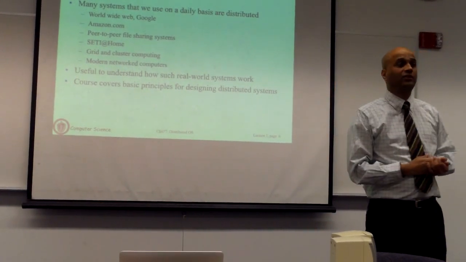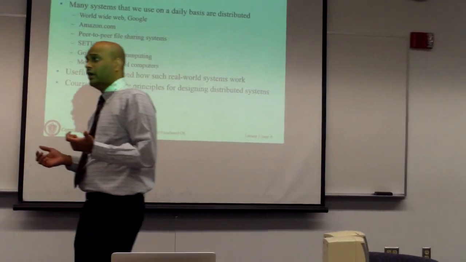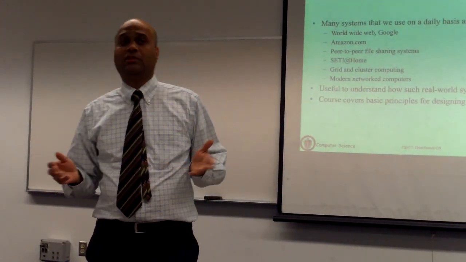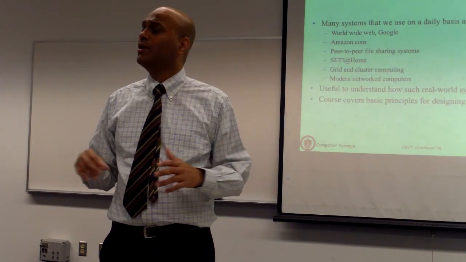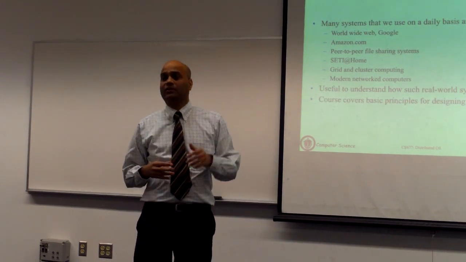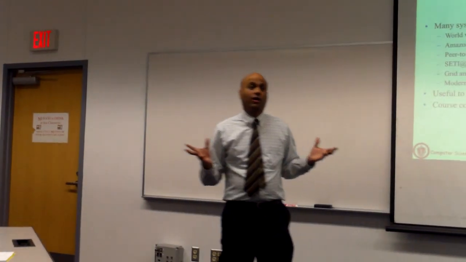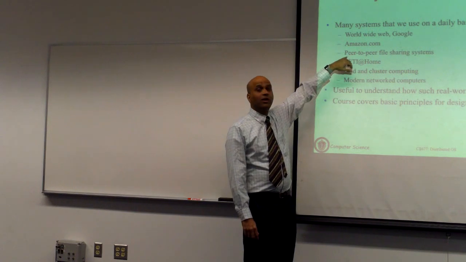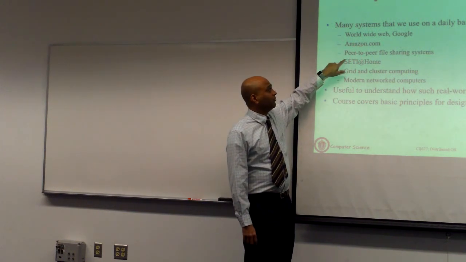The Google search engine is another example of a distributed system. You can type a keyword search and hit submit. It goes to the Google system that runs on literally hundreds of thousands of servers around the world. Some small number of those servers process your query, and the results come back to you. Whether it's Amazon or any of these sites, they also run on lots of different servers. They are distributed in some shape or form.